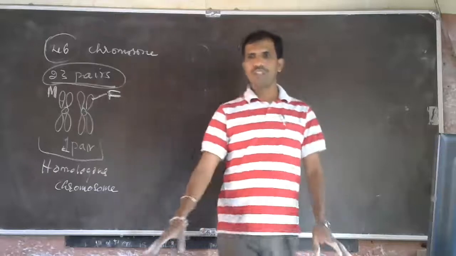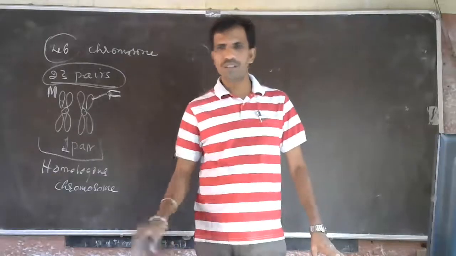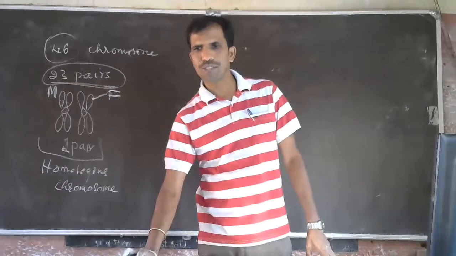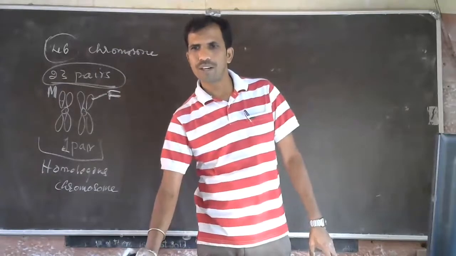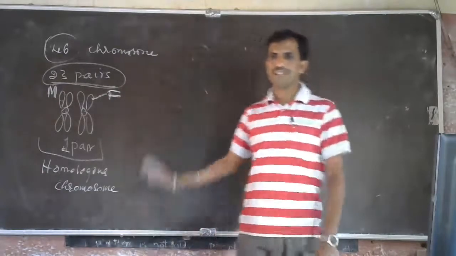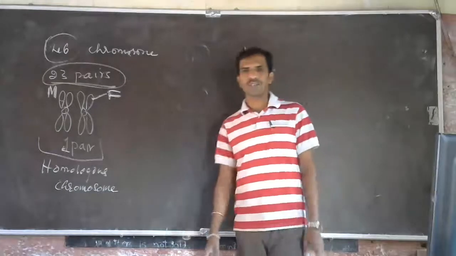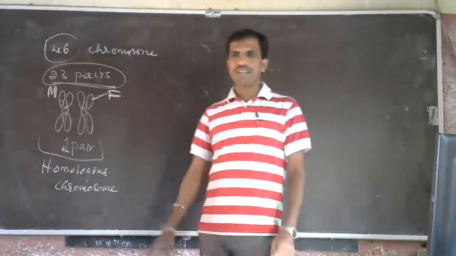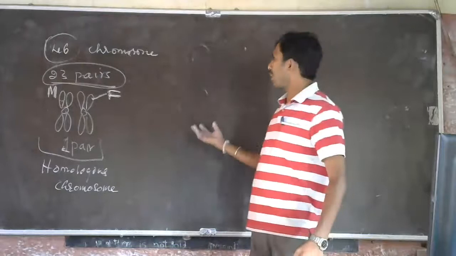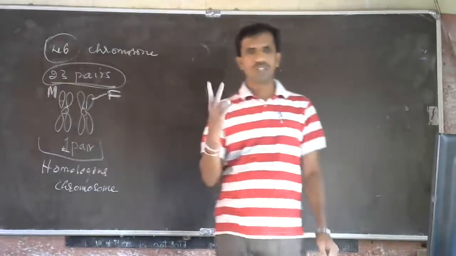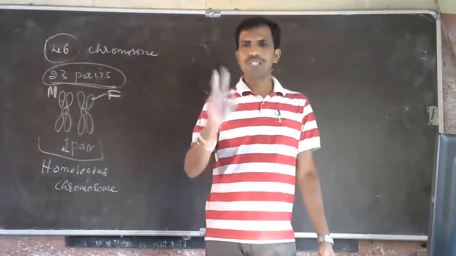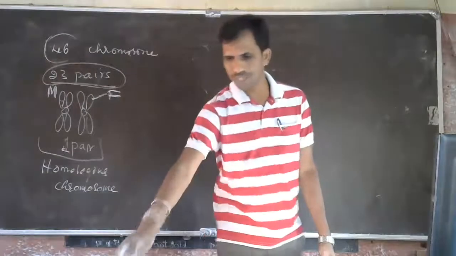So when will the organism show the recessive character? I'll tell you, Rashmi, while teaching the monohybrid cross. It shows the recessive character when both factors responsible for a character are the same.